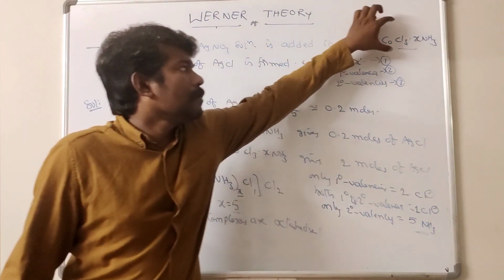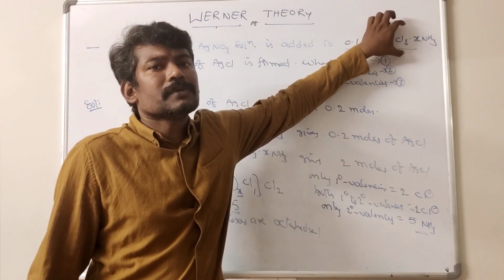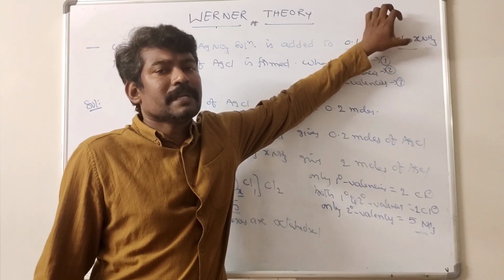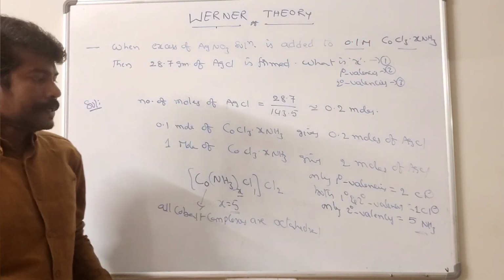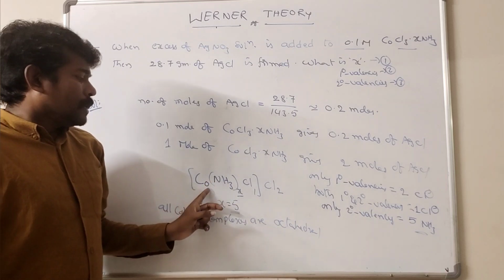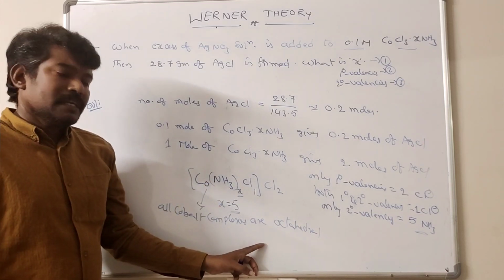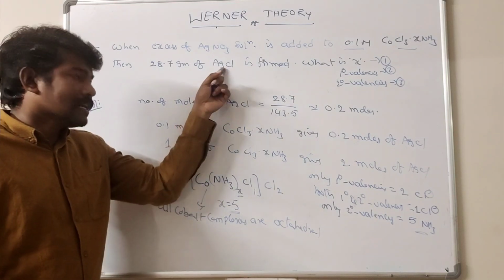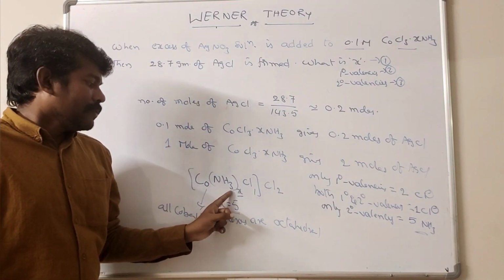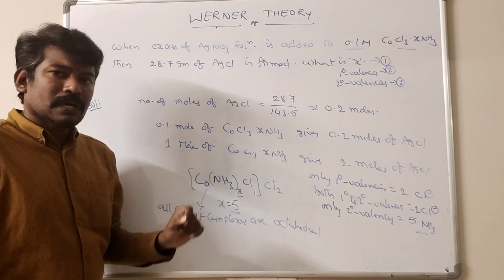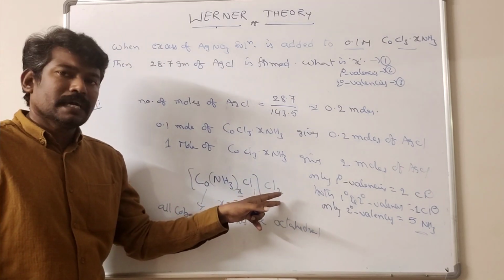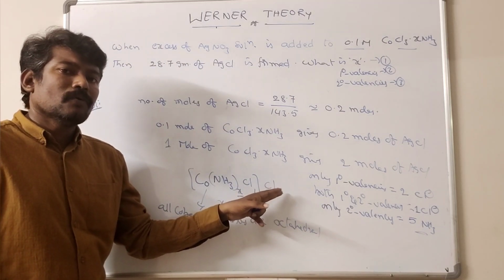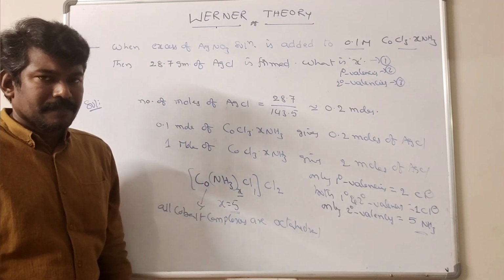That means this complex compound releases 2 moles of Cl minus in the aqueous solution. So cobalt complexes are all in octahedral shape. So each and every cobalt in this complex has 5 NH3 ligands and 1 chloroligand. The remaining chloroligands satisfy only primary valency. Thank you.